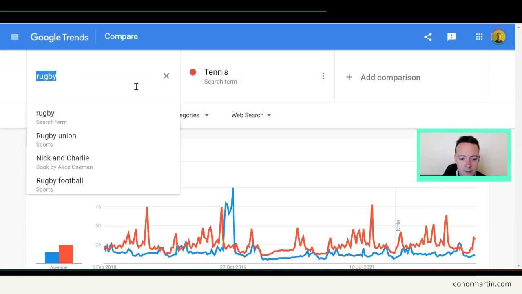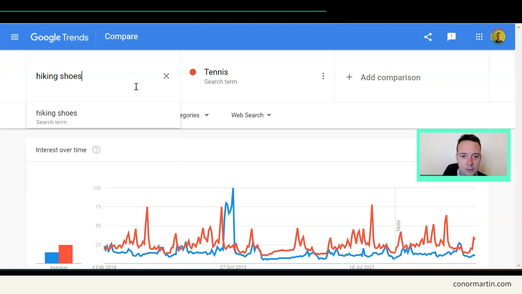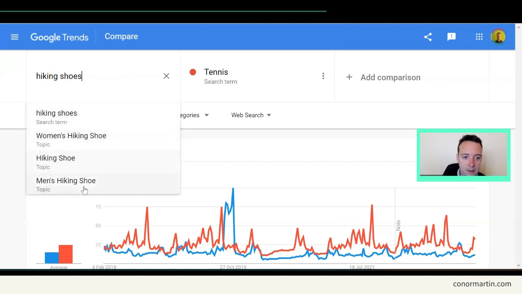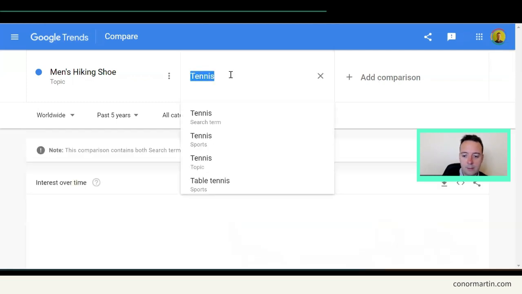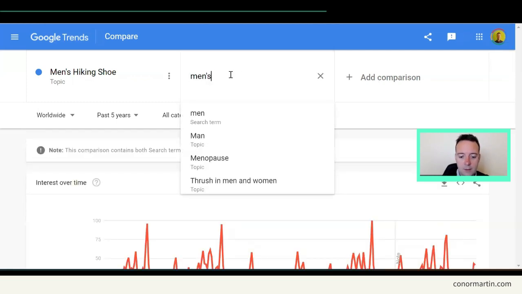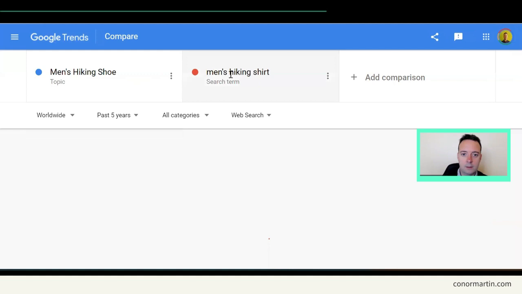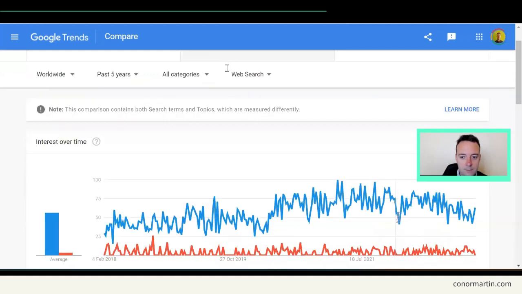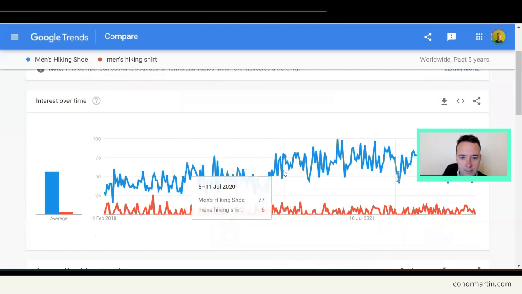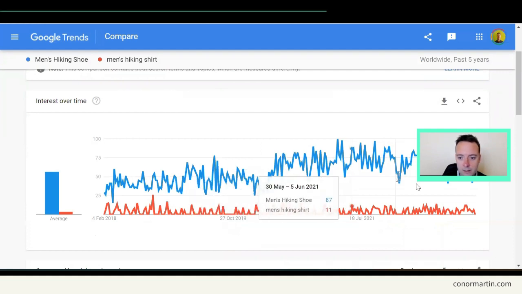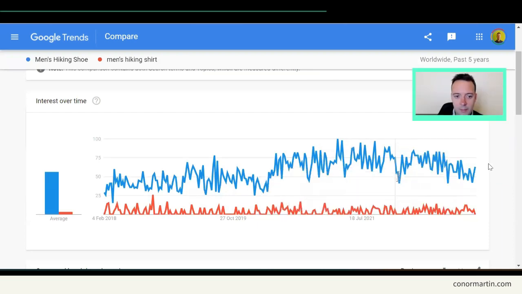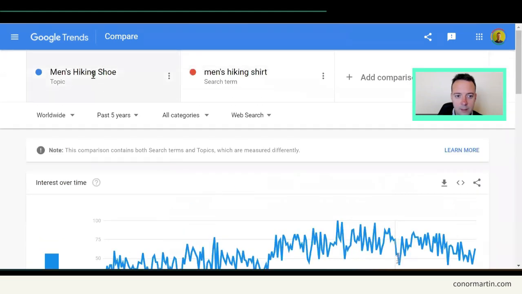Let's look at some other terms. Maybe we saw some hiking shoes. Let's say, okay, men's hiking shoe. And we can compare that to men's hiking shirt. So as you can see here, men's hiking shoe is much more popular than the shirt. So maybe you could write a lot about men's hiking shoes. Okay, it's growing in popularity over time. So that's something that could be a good idea to write a blog post about.